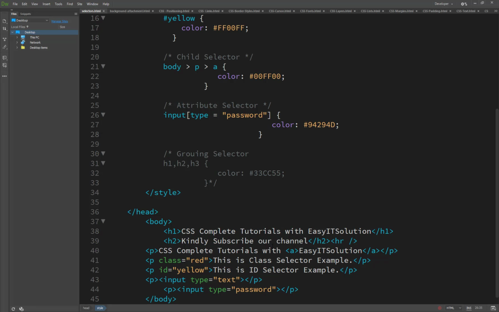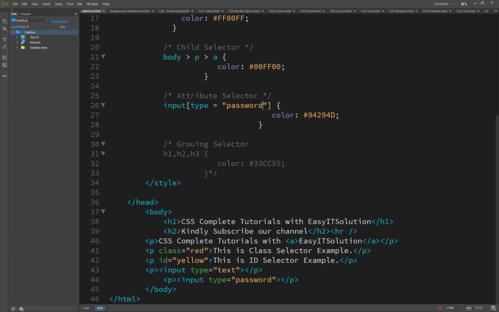And the last thing is the group selectors. What is the group selector? Grouping selectors: you can apply a style to many selectors if you like, just separate the selectors with a comma. Here is the following example. We are grouping by using the comma h1, h2, and h3. Here we have currently used h1 and h2.